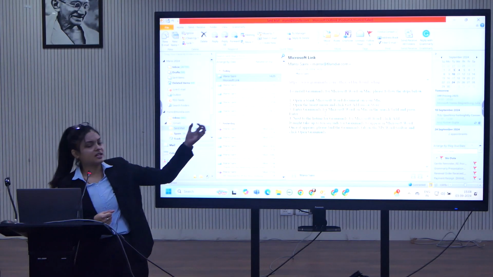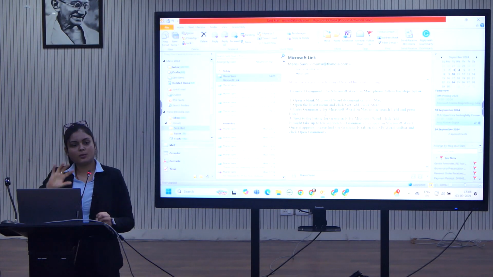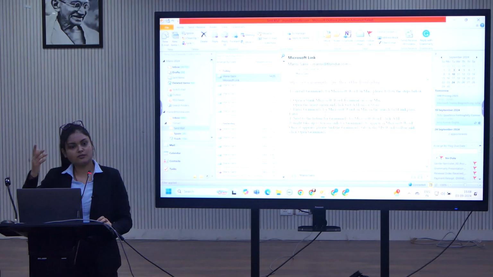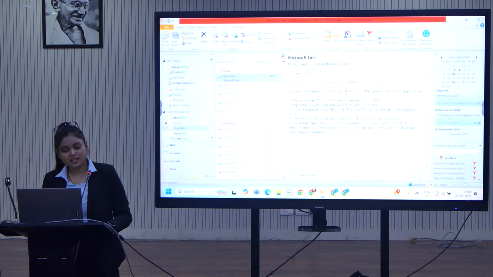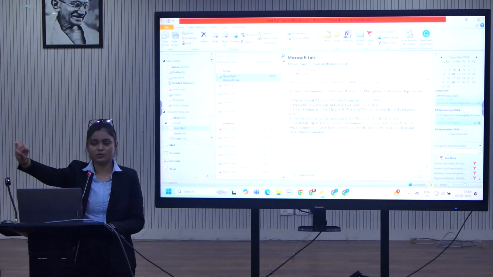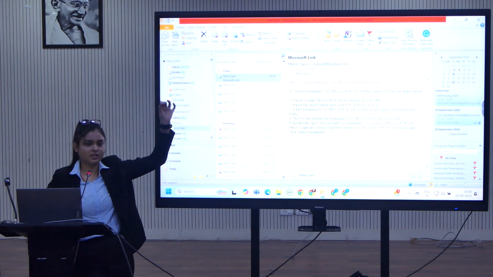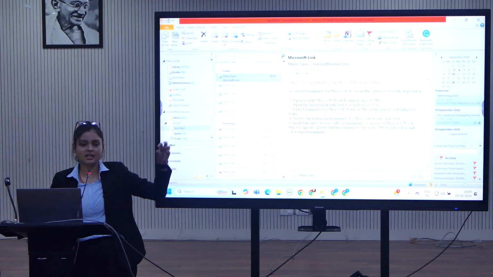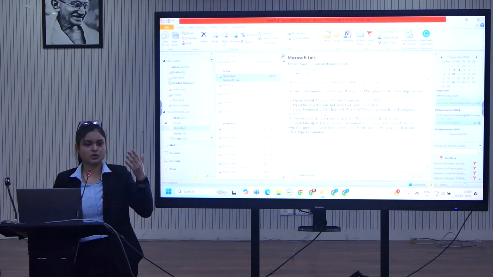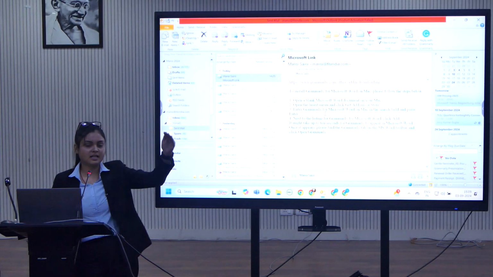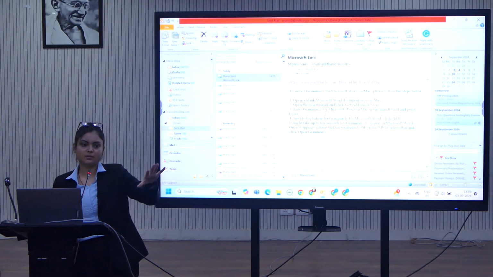Now coming to the Mac users. Here are the steps. There is a simple step. You open a blank document, Microsoft Word. There is an option in the insert menu, add-ins, get add-ins. You click on that add-in, search for Grammarly. Grammarly will appear once you have installed Grammarly into your system. Click on that Grammarly button.